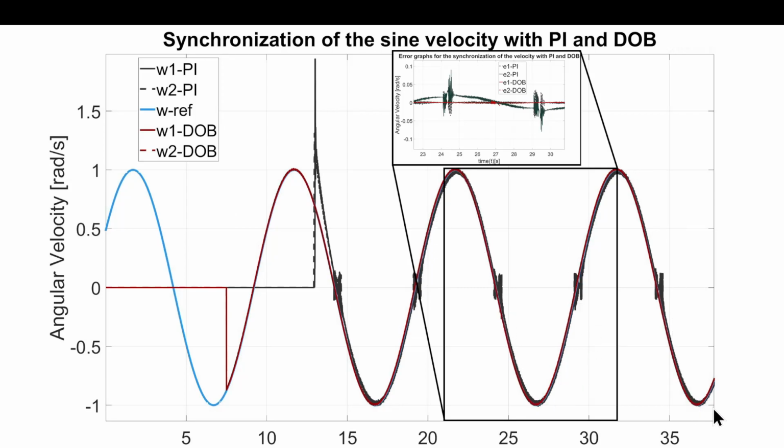So we have a smooth sine wave that is actually tracked by 2 motors, which are synchronized. They're tracking the blue sine wave. The black one represents the PI controller. If you think about the error synchronization for the velocity PI and DOB, you can see these small ripples. We have a higher ripple, obviously, in comparison to the disturbance observer, which is very, very minimal. It's almost not observable. It's less than 0.001, which is actually negligible.